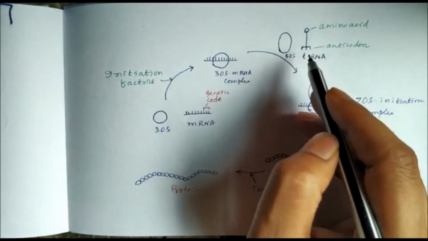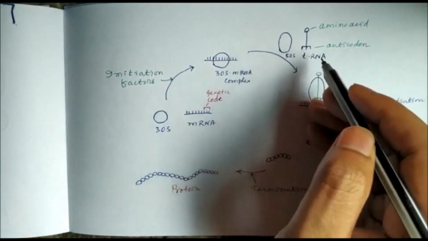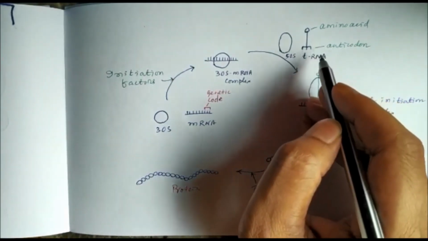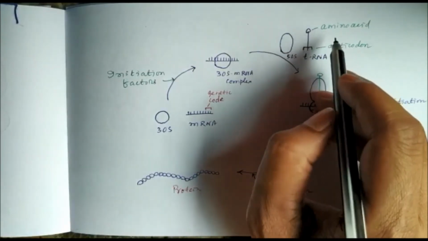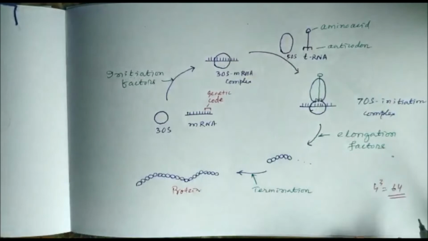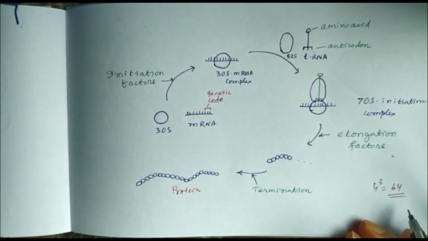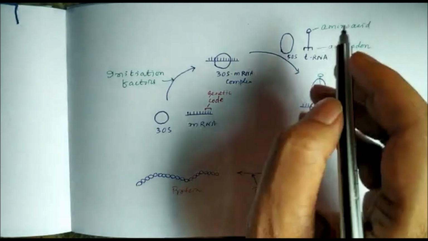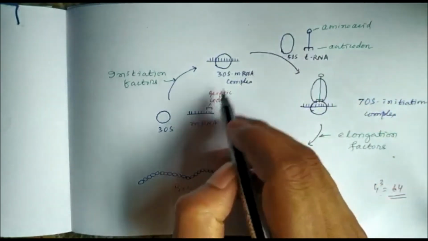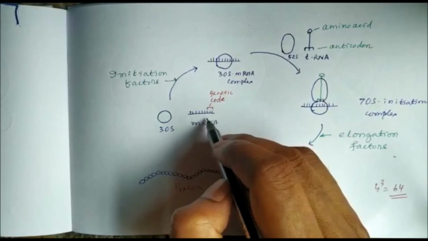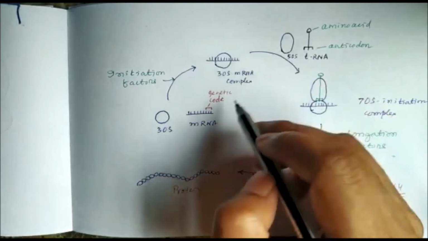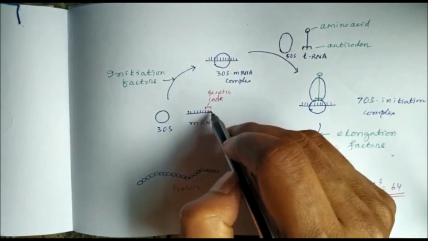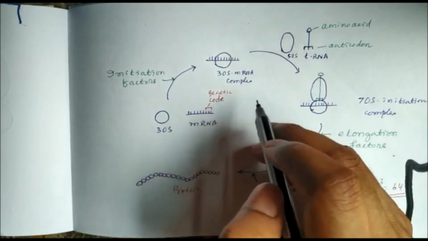This is the structure of transfer RNA, in which at one end it has the anticodon and at the other end it has an amino acid. We have 20 amino acids, and we have 64 codons or codes for them. So for a particular codon in the messenger RNA, a particular amino acid is there with its anticodon, which is complementary to this codon or genetic code.